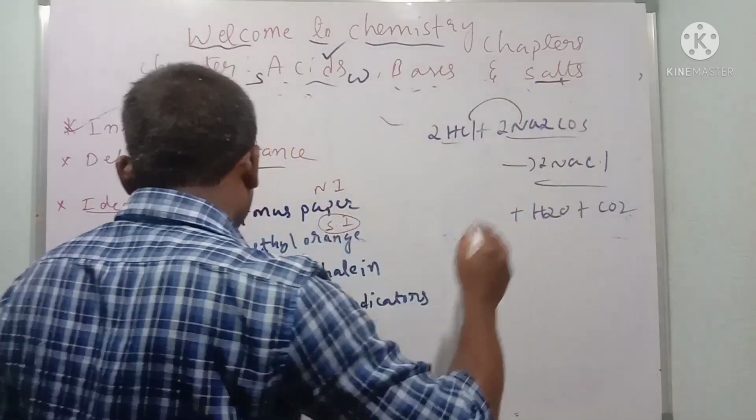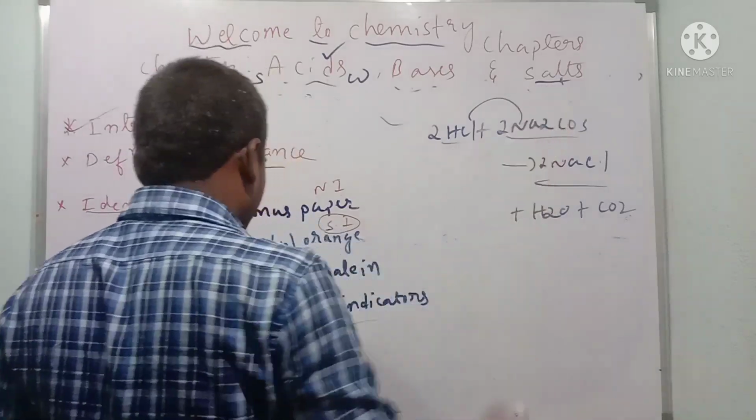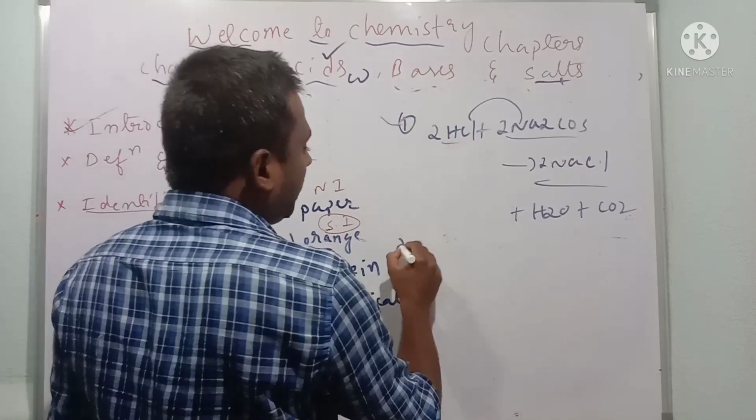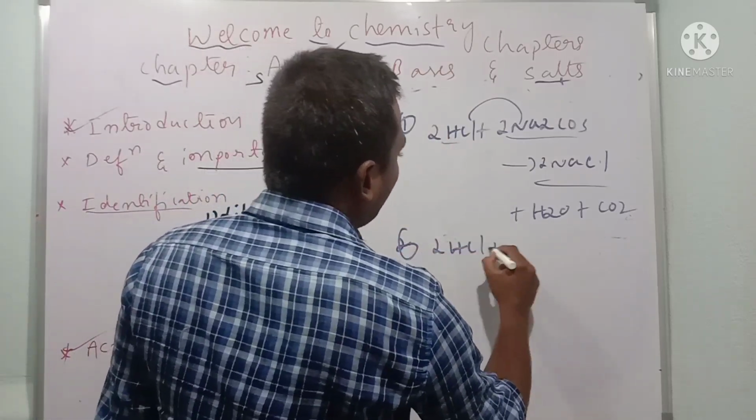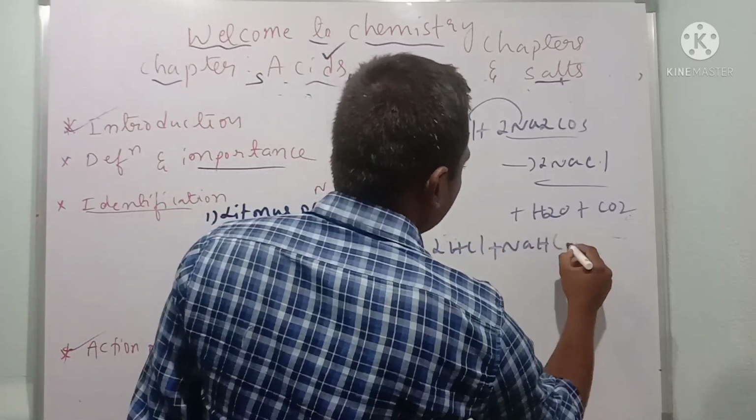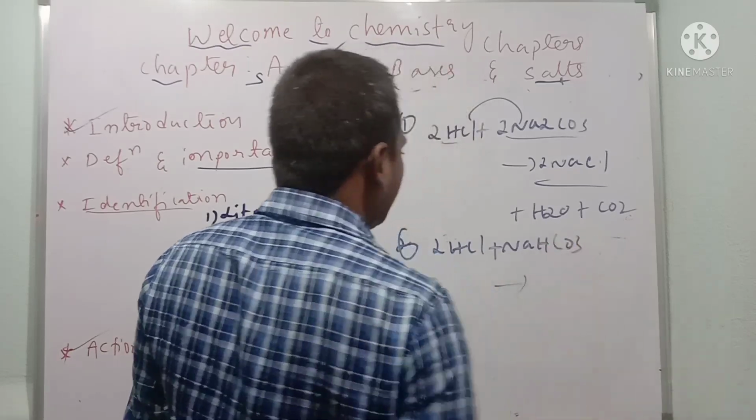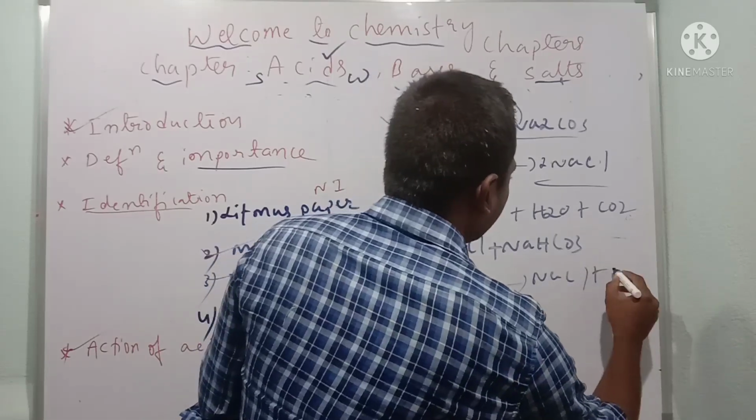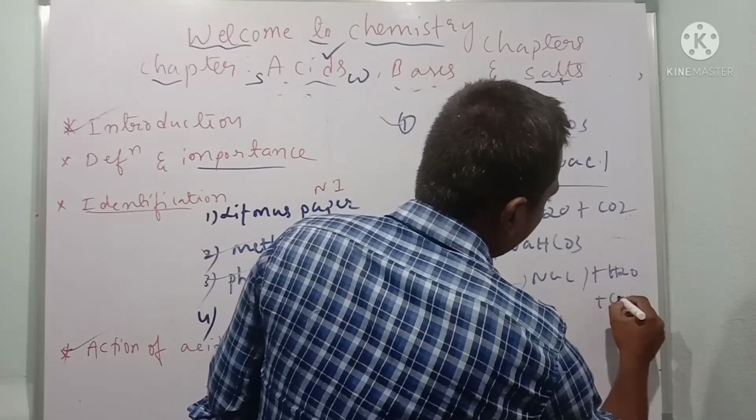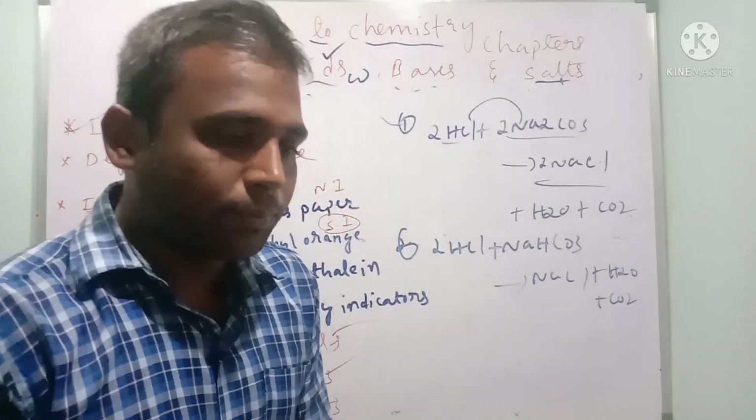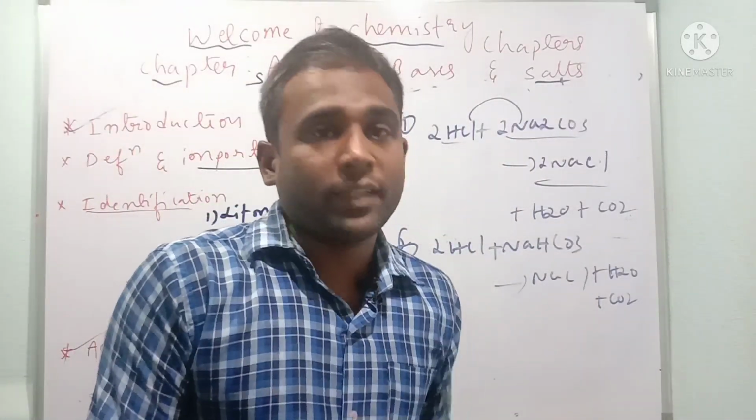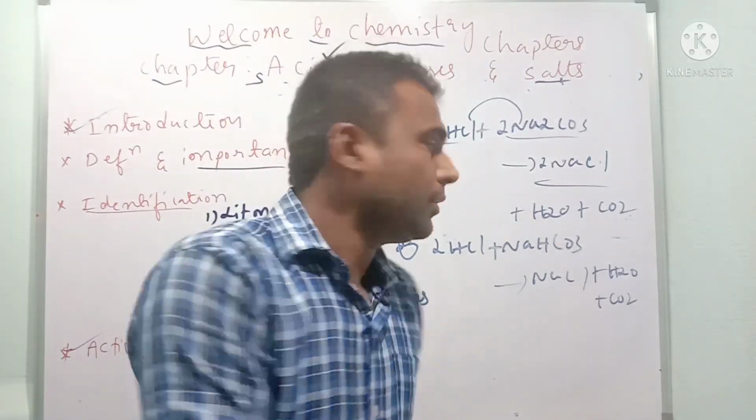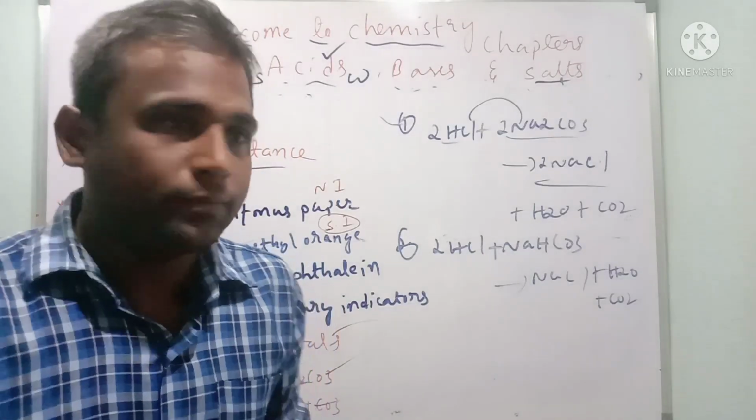This is over when acids react with sodium carbonates. Second, when acids react with sodium hydrogen carbonate, it is very easy. Then again it is going to form salt plus water plus carbon dioxide. They'll ask you, children, in the MCQs, what gas is produced when acids react with carbonates? You should tell carbon dioxide gas.